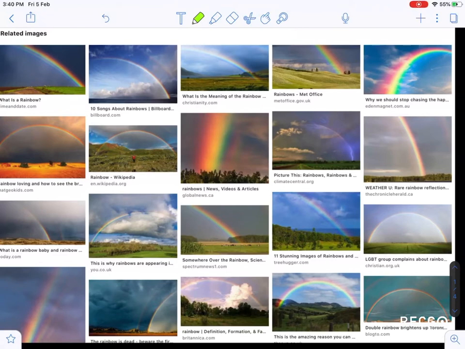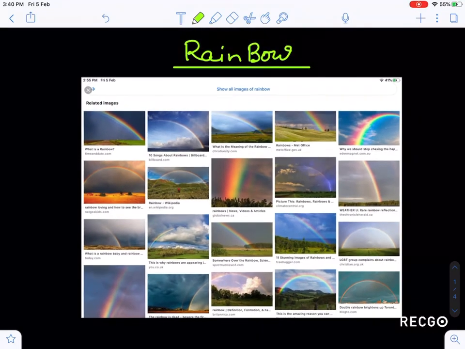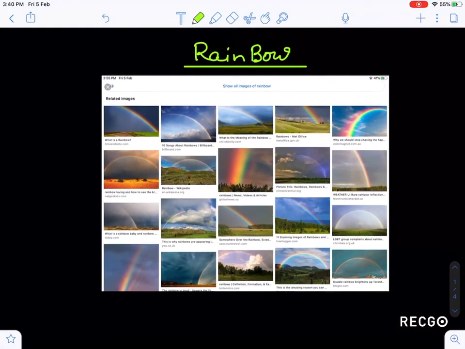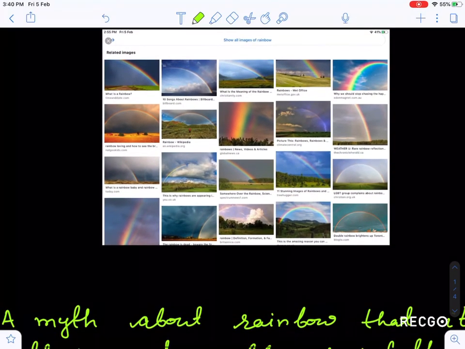So good afternoon everyone. On the screen you are seeing some beautiful patterns. I hope you are recognizing what these patterns are. Yes, you are correct. These are all rainbows. So guys, as you already understood, the topic of the day is rainbow.